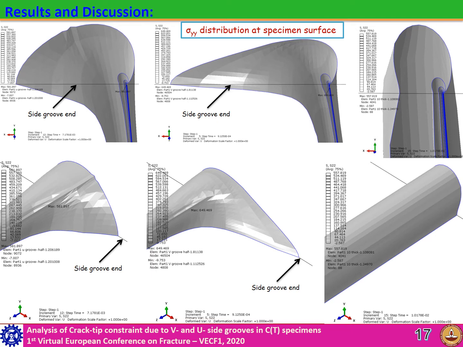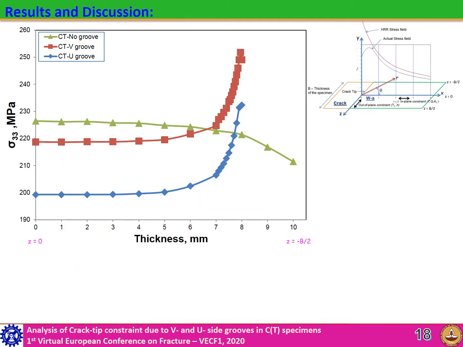From the isometric view, the stress distribution is spreading higher at the crack tip at the groove surface. This may guide the crack to grow parallel to the crack surface and will also guide the crack to fail in plane strain condition. That spread is more in V groove than U groove surface, and no such spread is found in the plane specimen. Stress in the thickness direction also follows the same trend as seen in hoop stress.